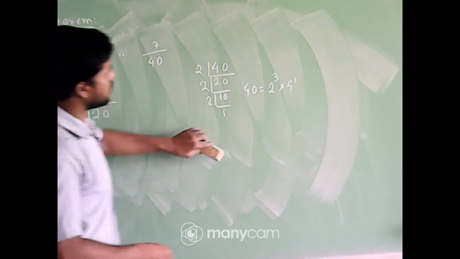Rakib says the number will not terminate. Orpit is also saying non-terminating. Can you tell me the reason why 7 by 120 is not a terminating number?